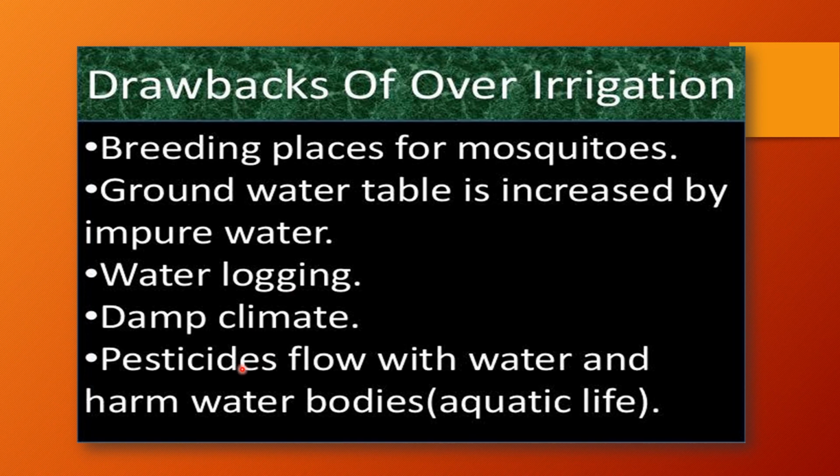Pesticides flow with water and harm water bodies. If the fertilizers or the pesticides, insecticides or weedicides, whatever we have provided to our crop, these will flow with water and may enter into the water bodies like rivers or ponds, and will provide bad impact onto the aquatic life, and due to that the aquatic animals may die.